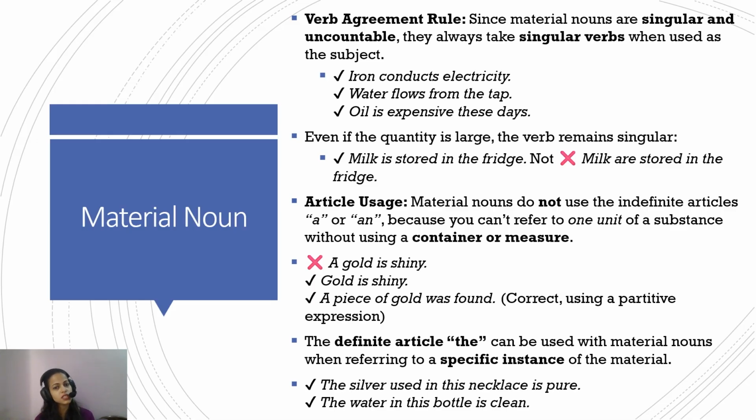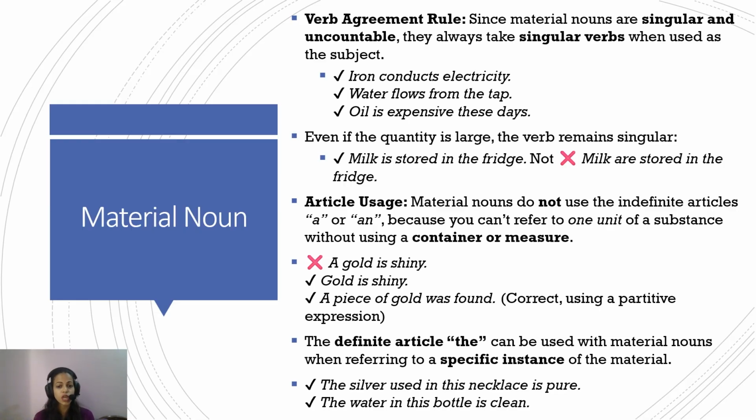It will always be singular. Okay. Now talking about article usage. Material nouns do not use the indefinite articles a or an, because you can't refer to one unit of a substance without using a container or measure. So a gold is shiny, it's wrong. Gold is shiny. But if you want to refer to one specific piece of gold, then a piece of gold was found. So again, very much like the abstract noun, here again you have to use the partitive expression.